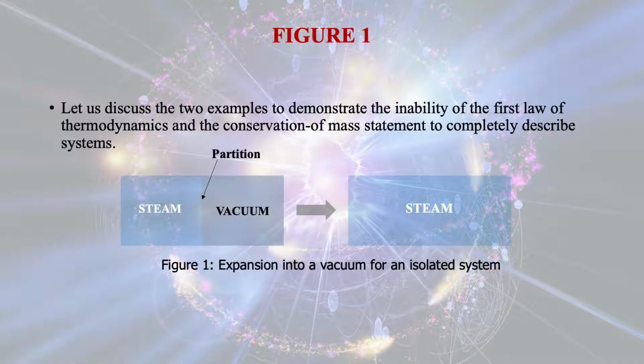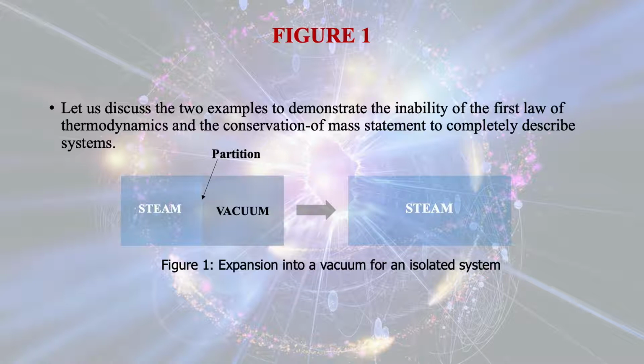Let us discuss two examples to demonstrate the inability of the first law of thermodynamics and the conservation of mass statement to completely describe a system. Here is our first example. In this case, we have taken a chamber that is half filled with steam and a partition is there, and the other half of the chamber is completely vacuum.